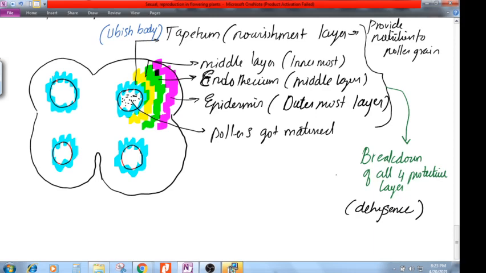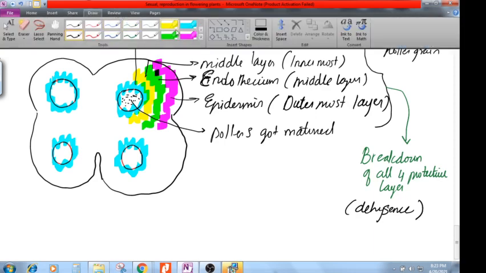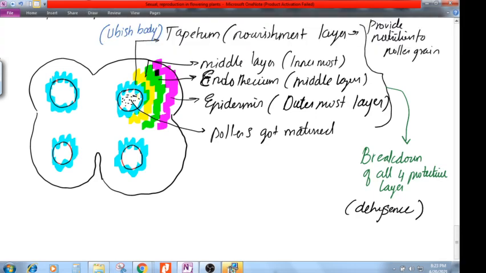I don't know the spelling, I don't know whether it is correct or not. Obviously, it is not correct. Okay, dehiscence. So once the dehiscence is done, the pollen grains are going to come out, and this is called pollen shower.